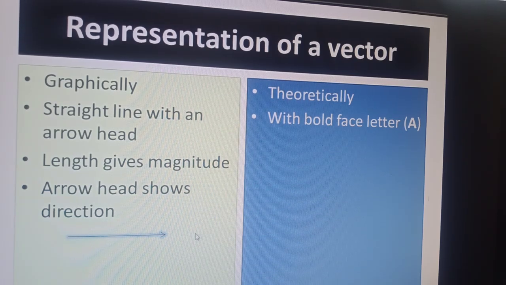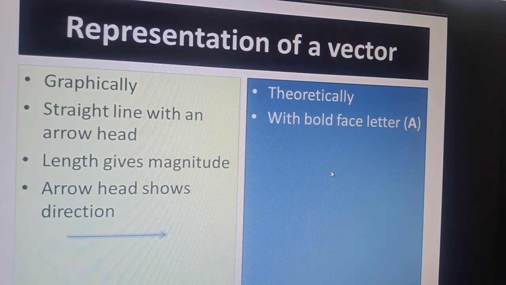According to this scale, a length of 5 centimeter will show the force of 5 Newton. Towards right means we will put an arrowhead on that line indicating the right direction. So this arrow represents a force of 5 Newton acting towards right. This way, we can represent vector quantities graphically on paper.